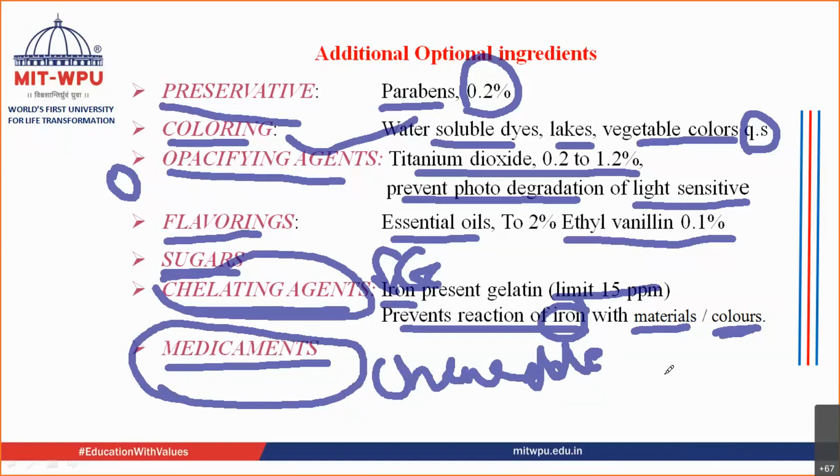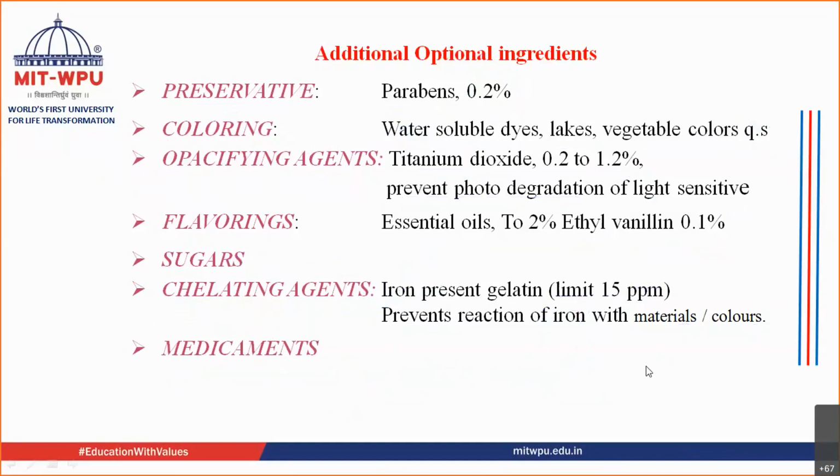So these are the different materials present in the capsule: gelatin, water, plasticizer, preservative, coloring agent, opacifying agent, flavoring agents. You can add sugars, you can have chelating agents, and also you can add medicaments. In case of chewable soft gelatin capsules, medicaments can also be added.